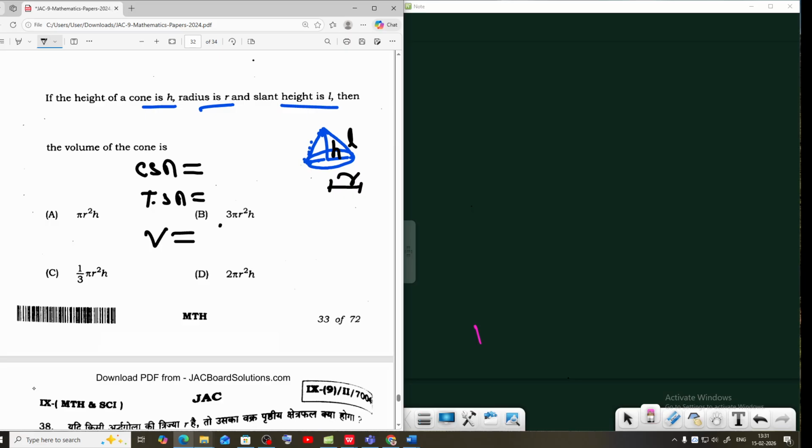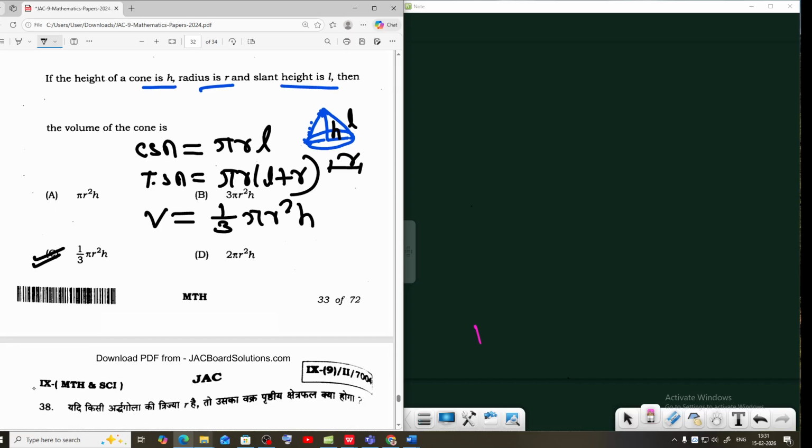Volume of cone is 1 by 3 pi r square h. CSA is pi r l. TSA, the total surface area, is pi r into l plus r. These are the three formulas of CSA, TSA, and volume of a cone. Your option C is the correct answer: 1 by 3 pi r square h.